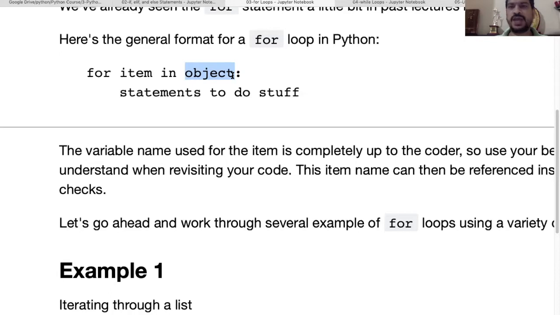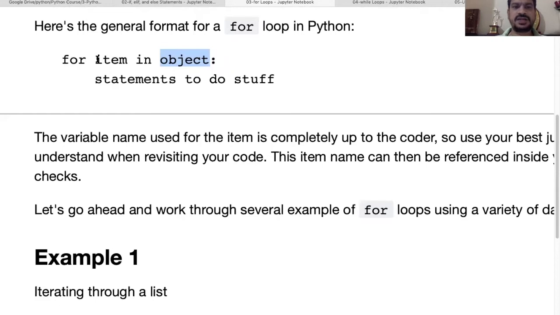If you want, let's say I want to go two at a time, and we have a bunch of values from 1 to 10, I'll first go with 1, second I'll go with 3, then 5, then 7, then 9, in that way. For that you have to explicitly specify that you want to iterate in that particular way. So we'll see how it goes.